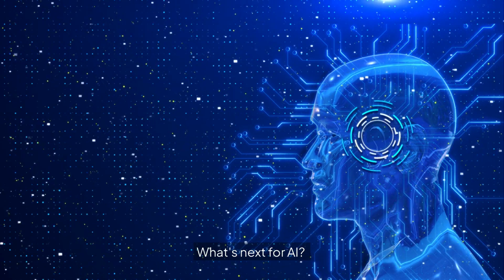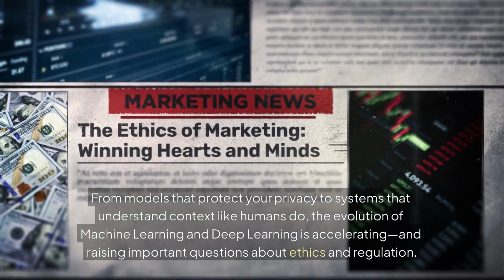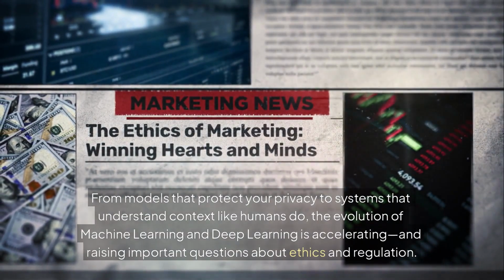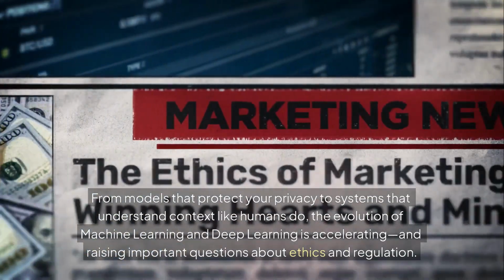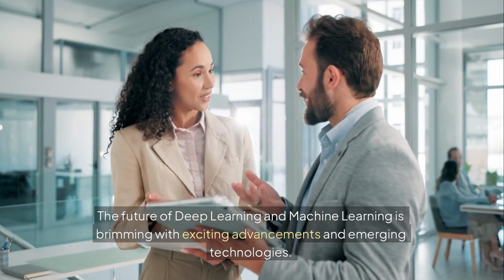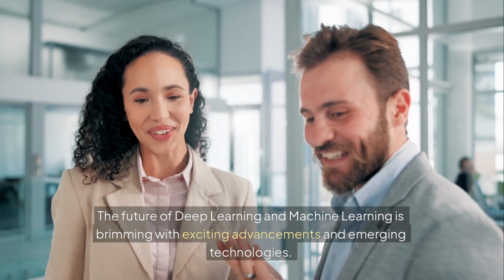What's next for AI? From models that protect your privacy to systems that understand context like humans do, the evolution of machine learning and deep learning is accelerating and raising important questions about ethics and regulation. The future of deep learning and machine learning is brimming with exciting advancements and emerging technologies.